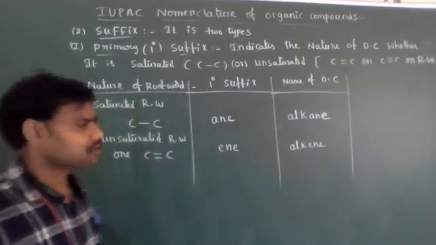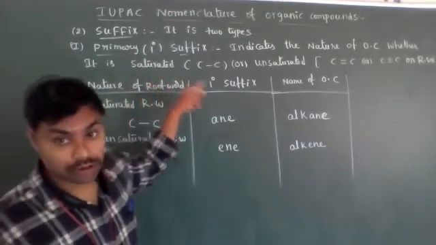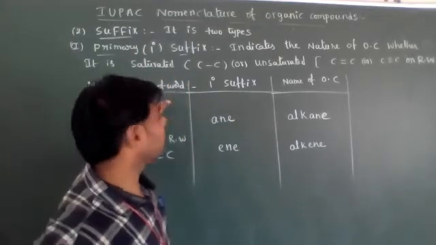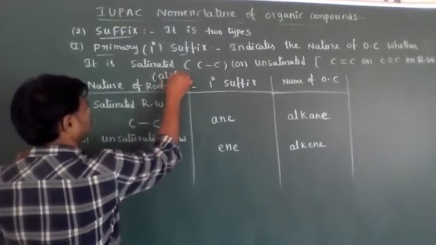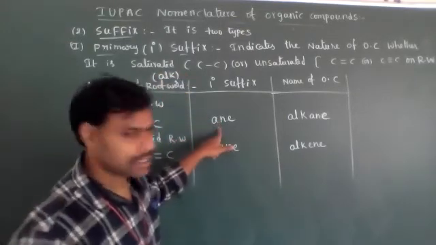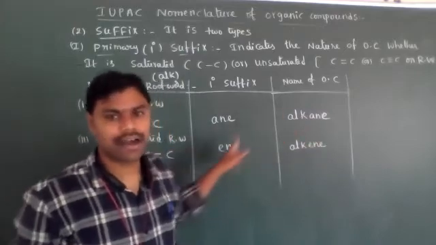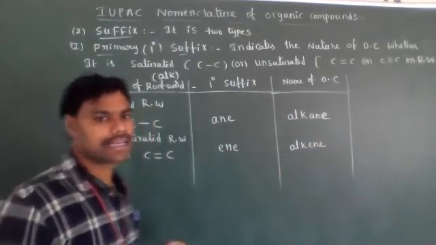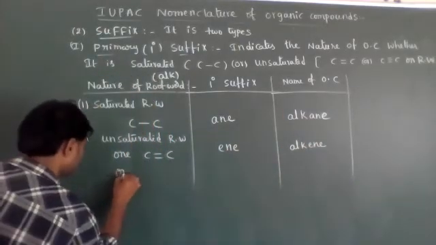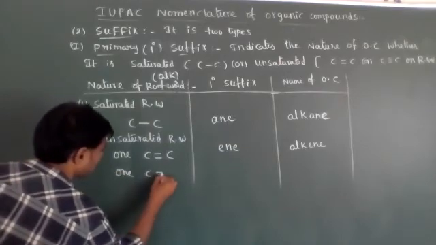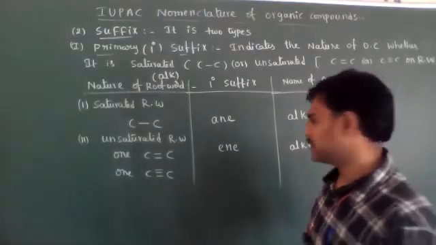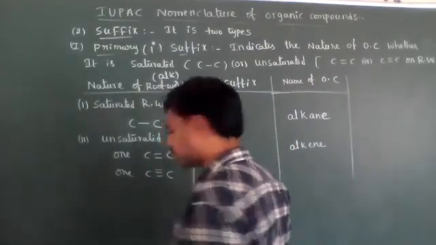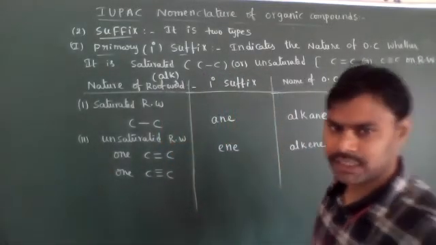Is it or not? So the root word generally indicates ALK. The root word is alk plus ANE, alkane. Alk plus ENE, alkene. If one triple bond is present, its primary suffix is, what is its primary suffix, dear students?